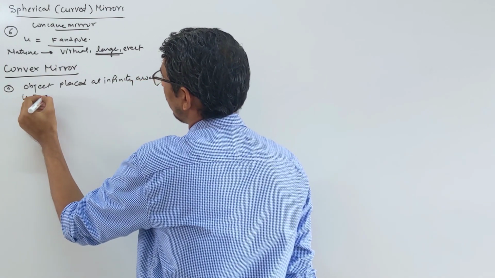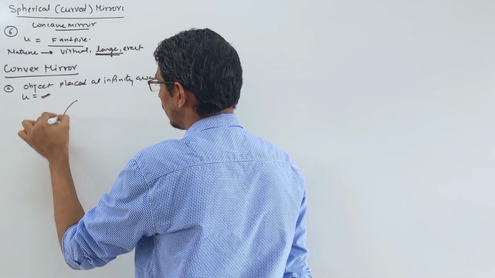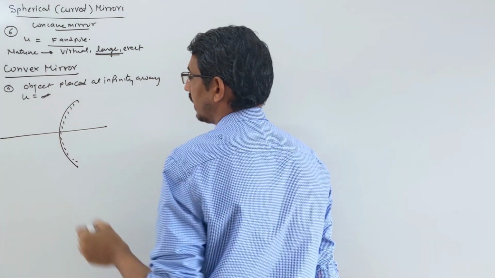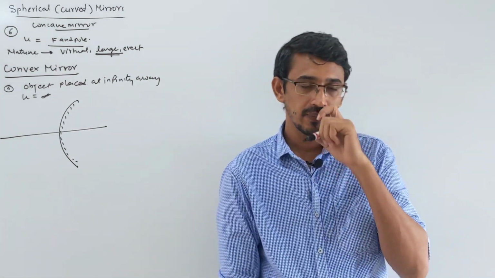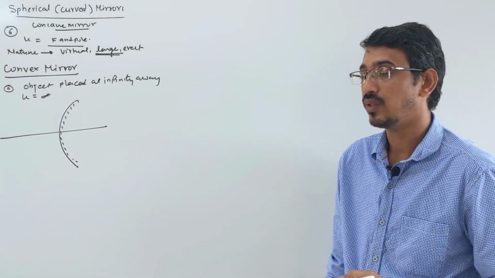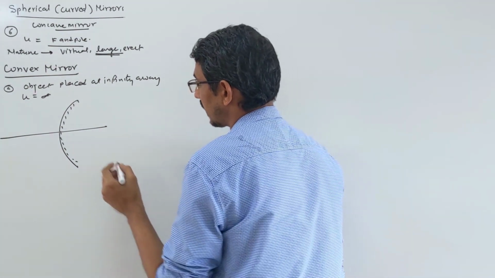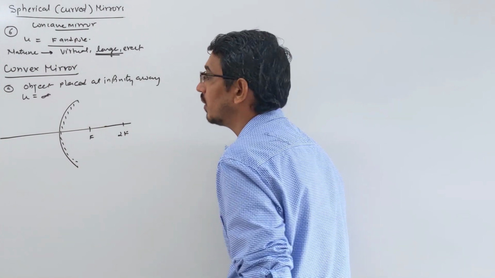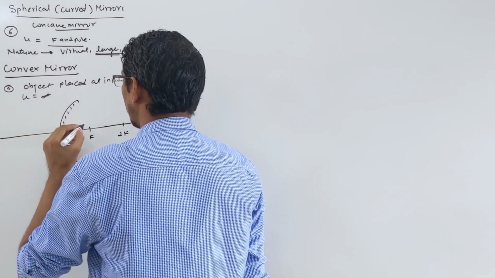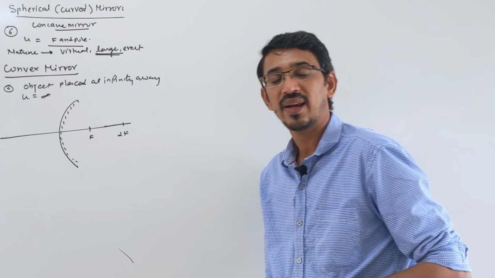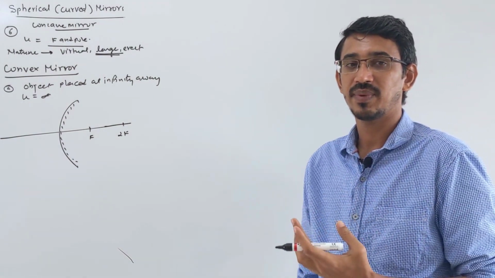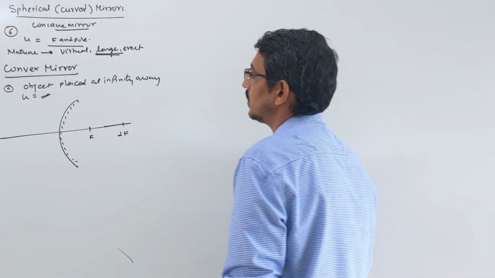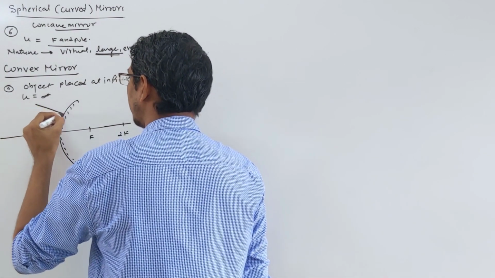Yes, U is given as infinity. Look here. This is your mirror. Okay. So the object is placed at infinite distance, so rays come parallel. When the object is placed at infinity, rays always become parallel. So this is your focus, and this is your center of curvature, say 2F. So suppose rays are coming parallel. That's all. Suppose one ray is coming like that way.